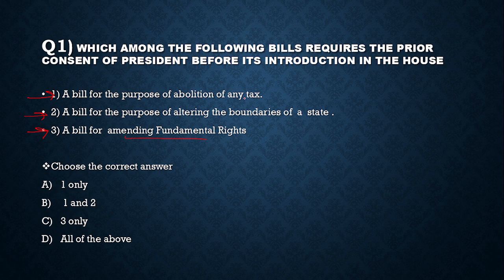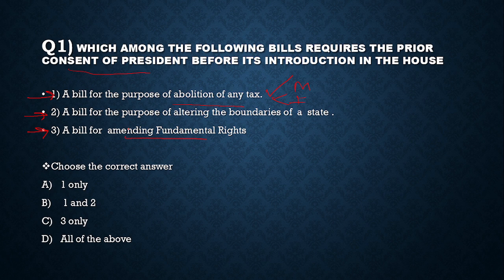So look at statement 1. A bill for the purpose of abolition of any tax is considered either as a money bill or a financial bill. Abolition of any tax, either a money bill or a financial bill. This bill requires the prior consent of the President. So statement 1 is correct.